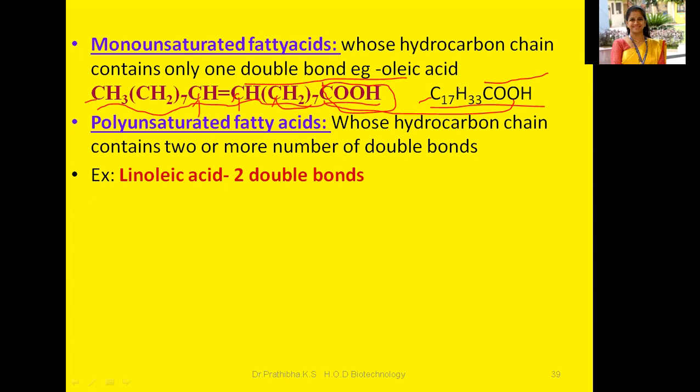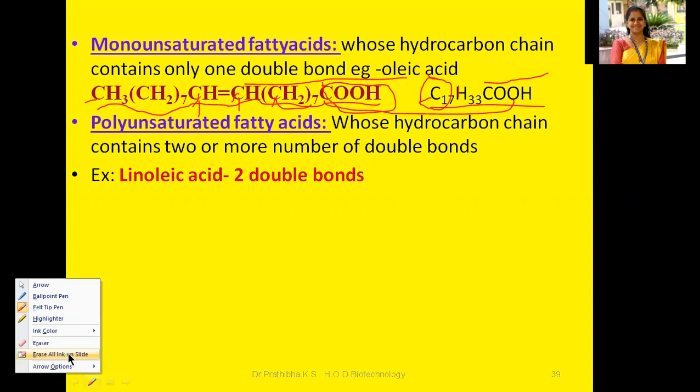So total C17, the C17 carbon atoms, and H you need to multiply here. 7 twos are 14, 14, 15, 16, and 7 twos are 14, and take a count of that one, and in total you'll get here 33. H total, that is 33. So C17H33COOH. Okay, this is the oleic acid. Hope you are able to make a note of this one, right?